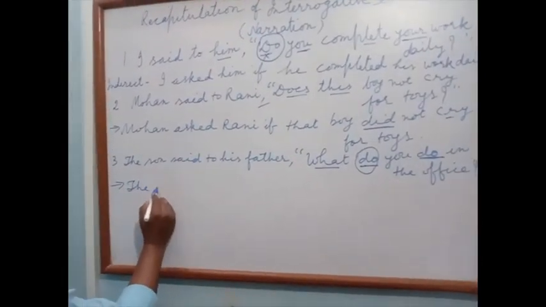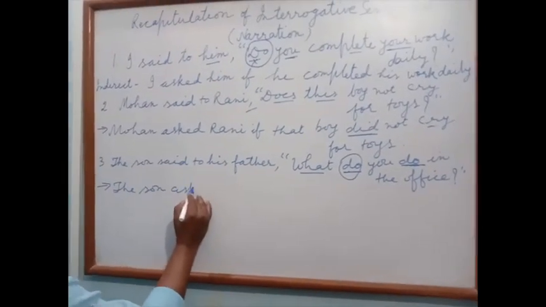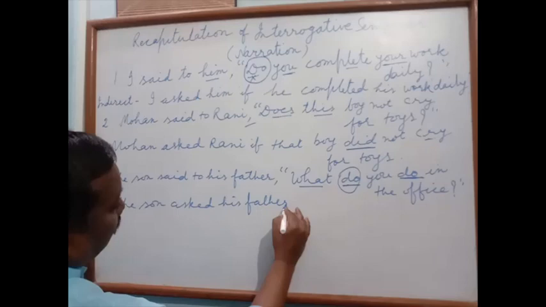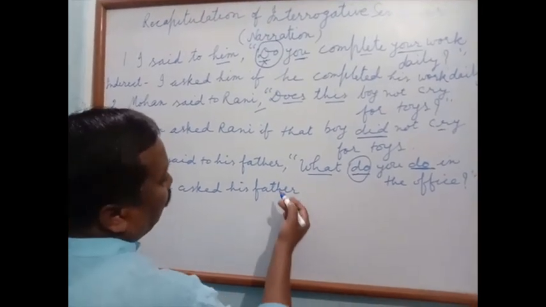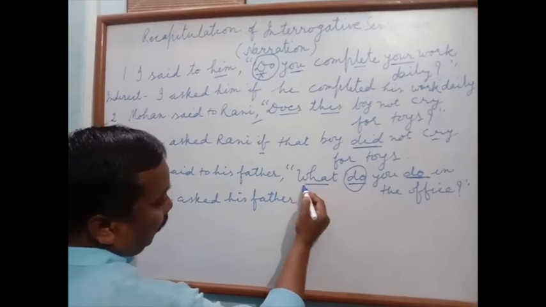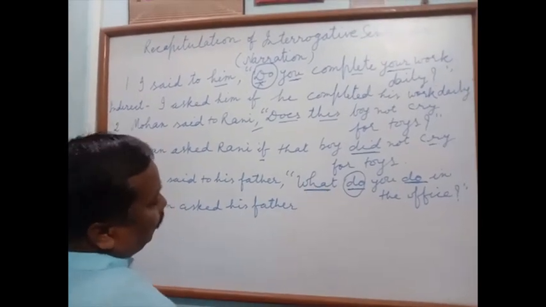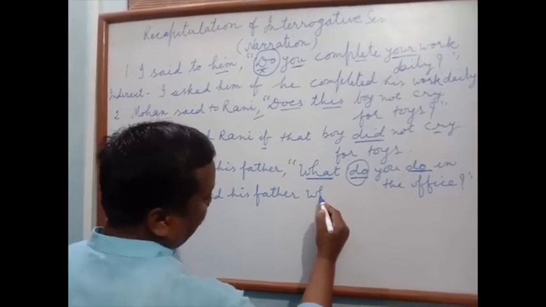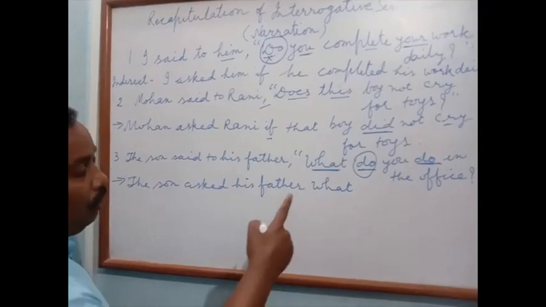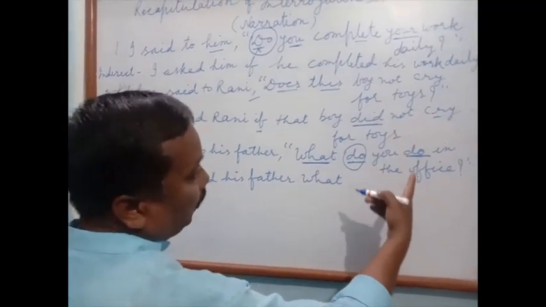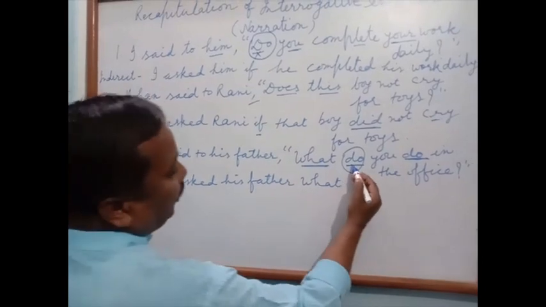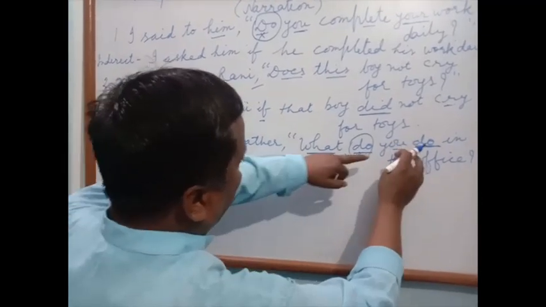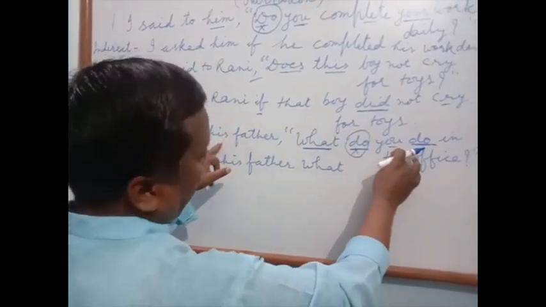The son asked his father. Here no use of conjunction if, because we have found here a WH question. If WH, the same WH will be used as the conjunction. Now the general rules would be applied. This will be deleted. Why? Because this is a helping verb. Now take the subject, you, second person. Second person changes according to the object.